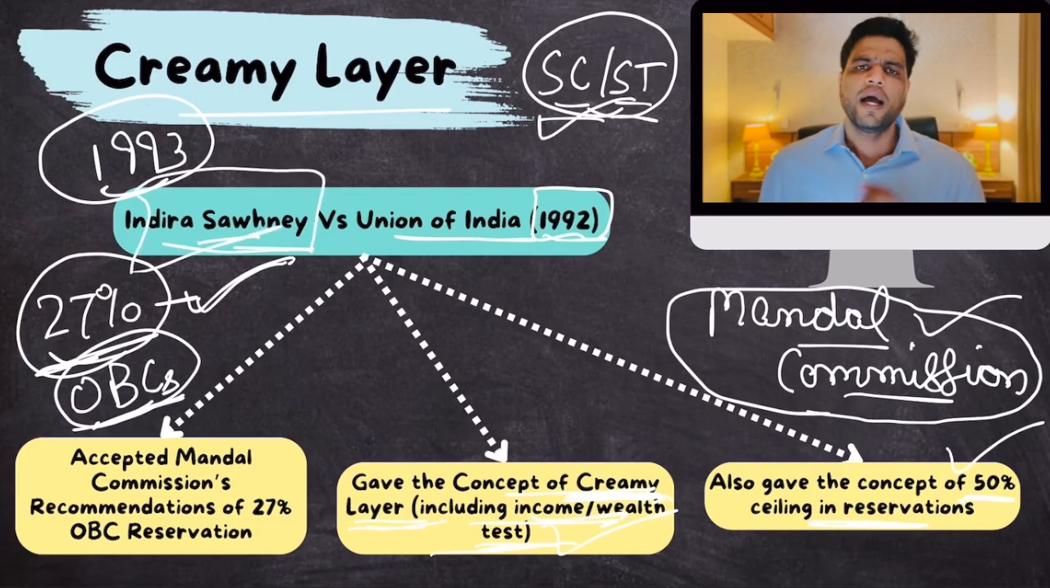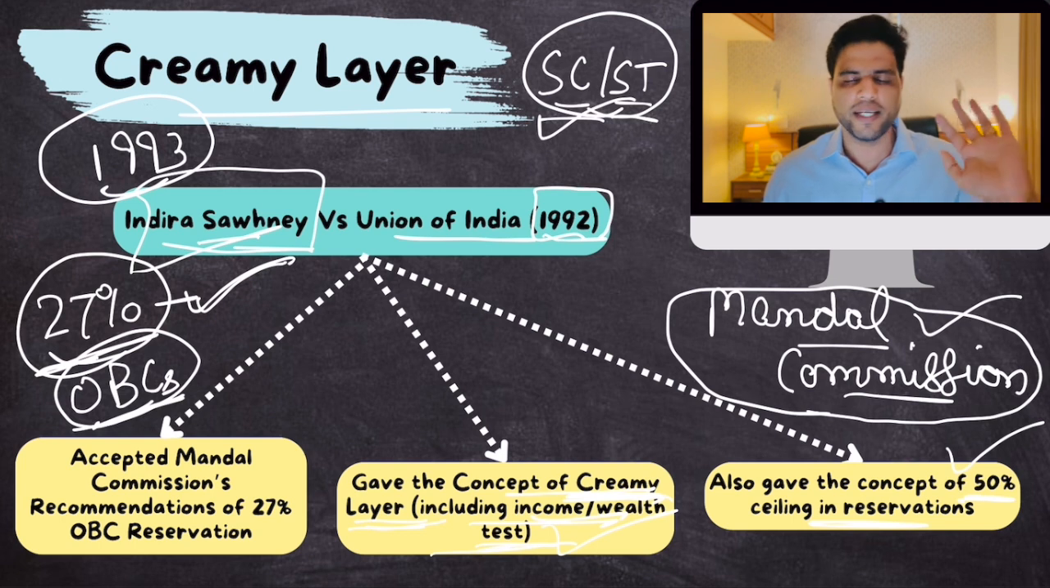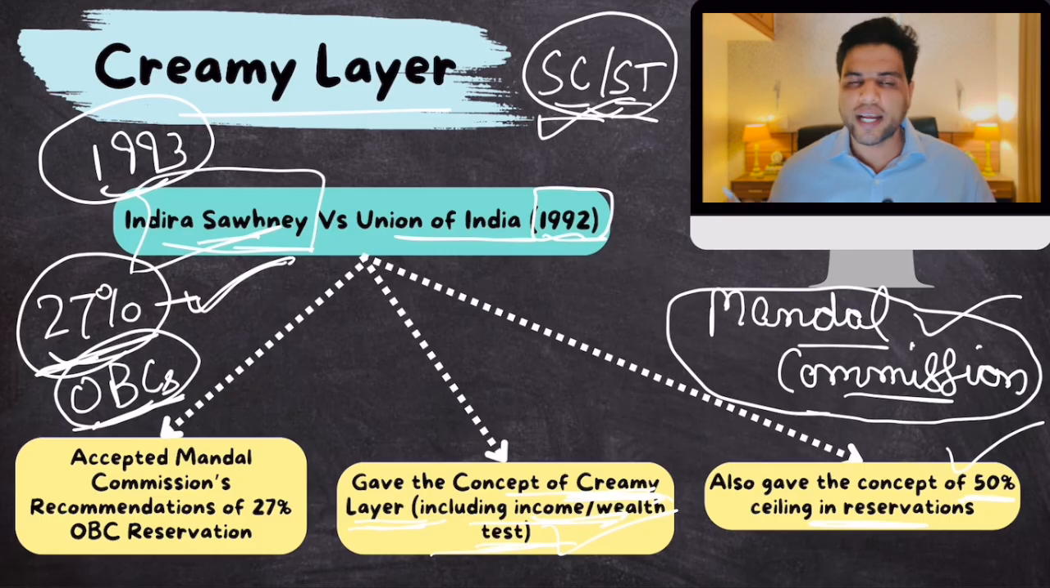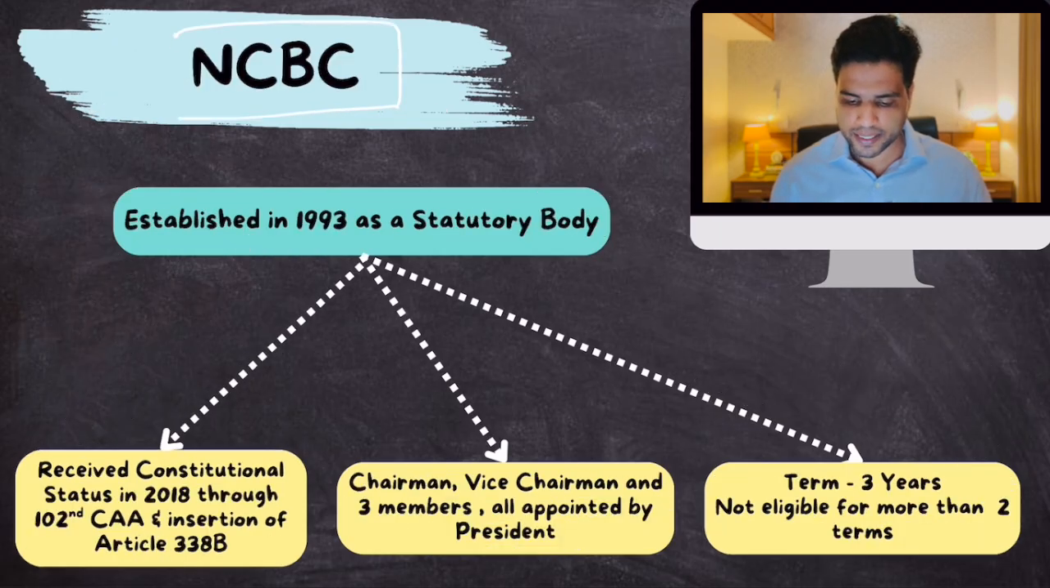Clear? There were many revisions to this definition, subsequent revisions to this definition of creamy layer by the central government in subsequent years, okay, in 2004, 2012, many times. But today, central government is trying to rectify these inclusion-exclusion errors which we talked about earlier. Clear? Now, for that, central government is going to basically take the opinion of National Commission for Backward Classes. Okay, so what is this commission? Let's talk about this. So, NCBC.